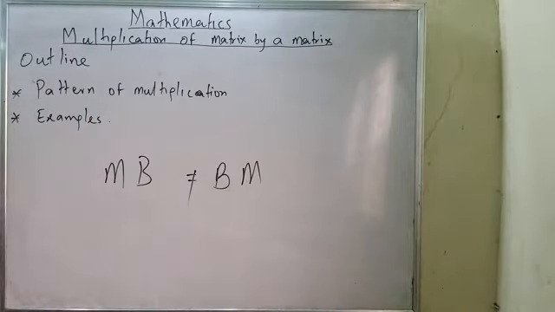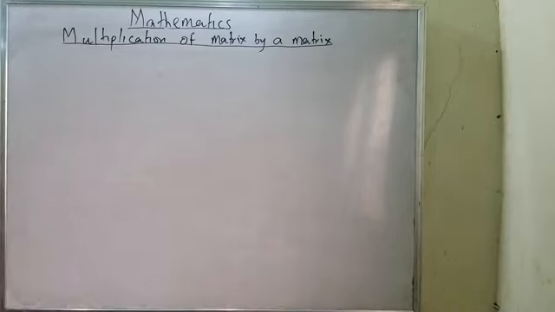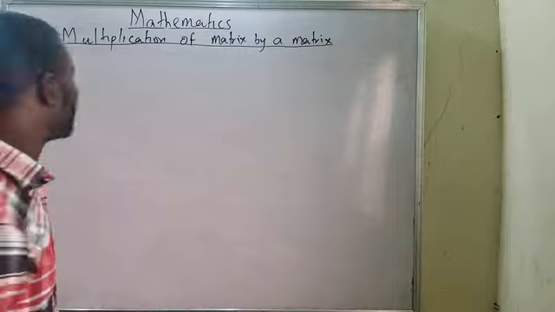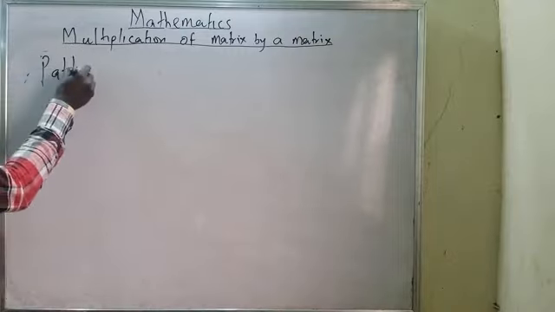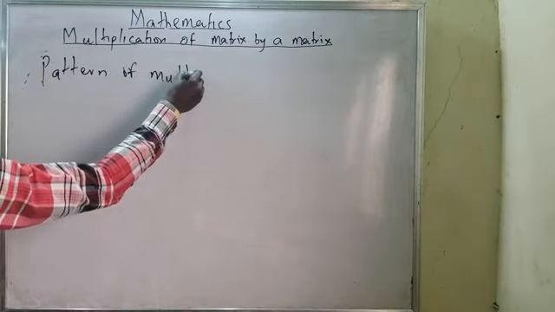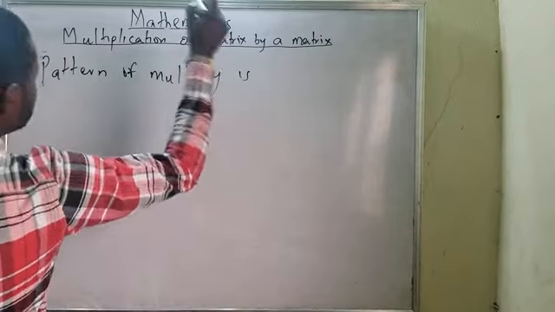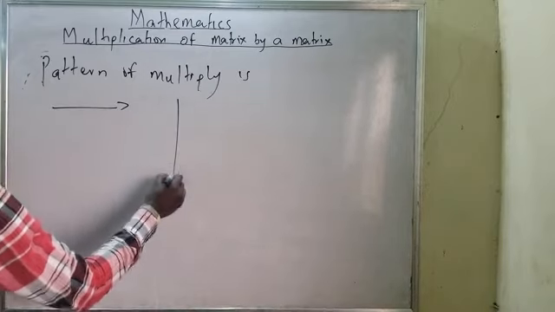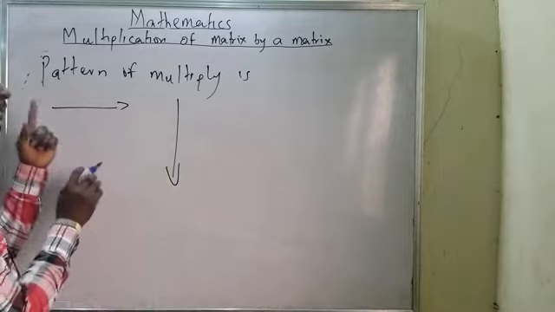Okay, now, let me try to show you some pattern. Please take note of this information I just passed now. Very, very important. Now, for instance, if I have matrix A, notice that the pattern of our multiplication is always like this. The pattern of multiplying is like this, like this. Take note of this pattern very well. This is the pattern of multiplying.